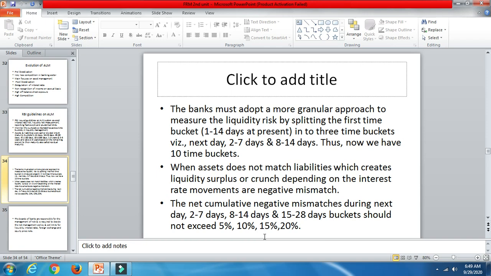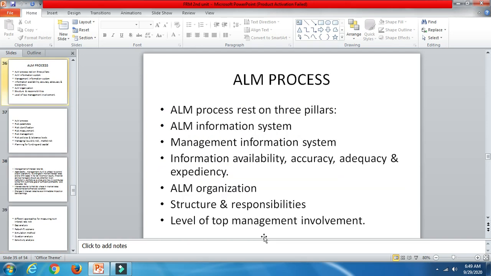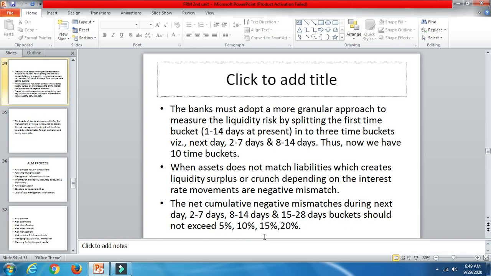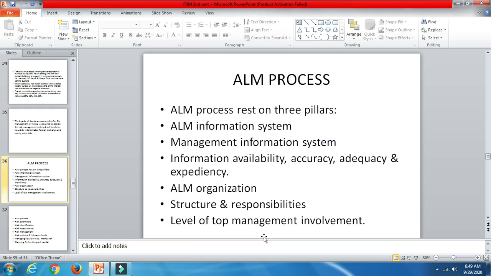For the next day, it should not exceed 5%. For 2 to 7 days, it should not exceed 10%. For 8 to 14 days, it should not exceed 15%, and for 15 to 28 days, 20%. These are basically time limits, and they should not exceed these percentages. If they exceed, proper monitoring will be done, and again analysis will be done based on this study. So these were the RBI guidelines to manage the risk.